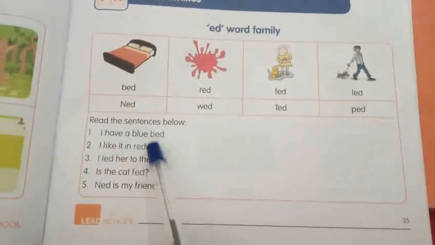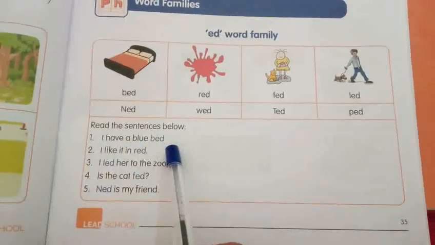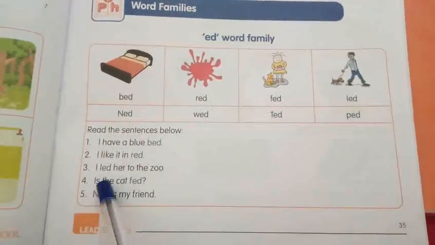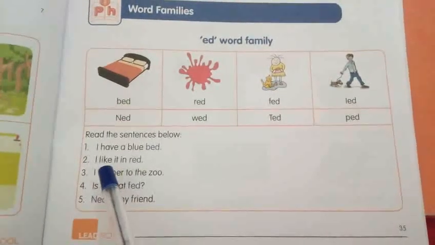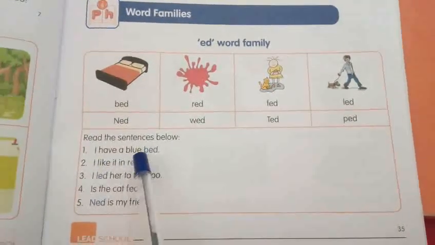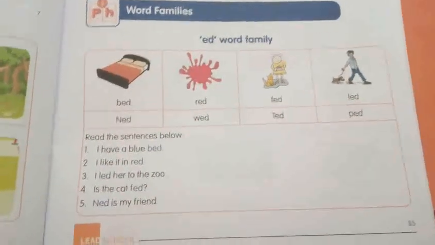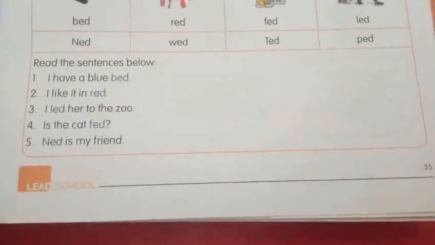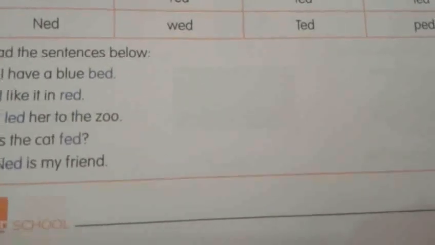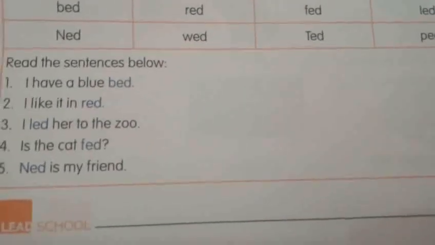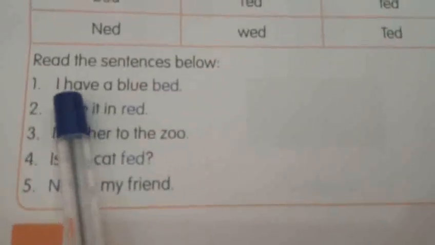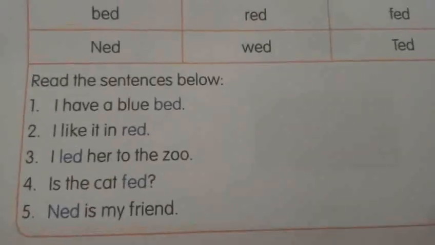The ed word family. See this. There are some sentences given below each word family box. We will read the sentences and while we are reading, we will circle the 3-letter words that we have learnt. Okay? Are you ready? Now you have to take your ruled pencil. We will read the sentences. If there is any 3-letter word that we have learnt, we have to circle it.